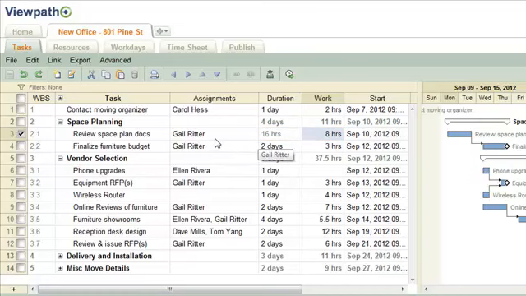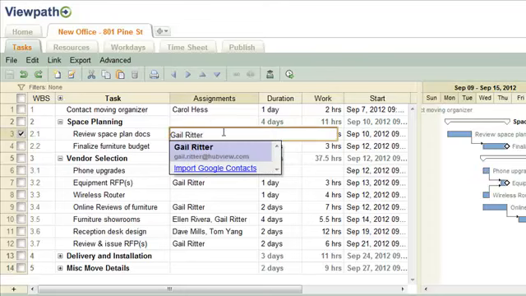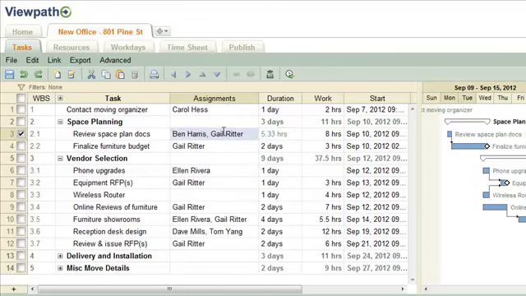If a second resource is added to the Assignments field, the duration changes. The second resource is available 100% of the time on this project, so the 8 hours of actual work shows as a shorter duration as a result.